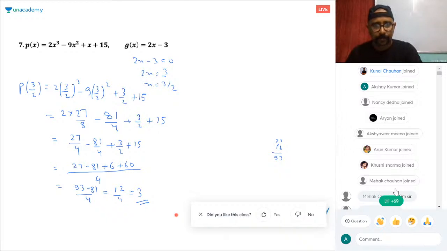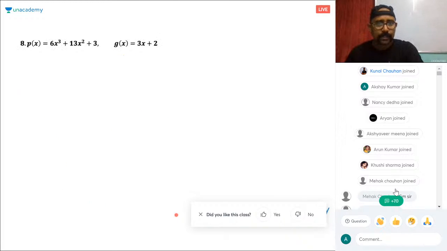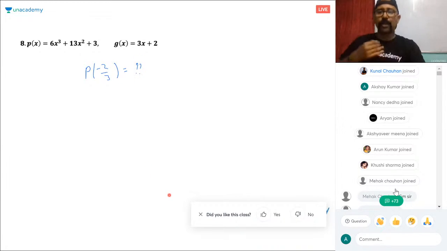Okay, good. So similarly, you can do this the same way. The 0 of this polynomial is minus 2 by 3. So you need to get the value of the polynomial at minus 2 by 3, right? This I have left for your practice, so you can do these sums as practice.